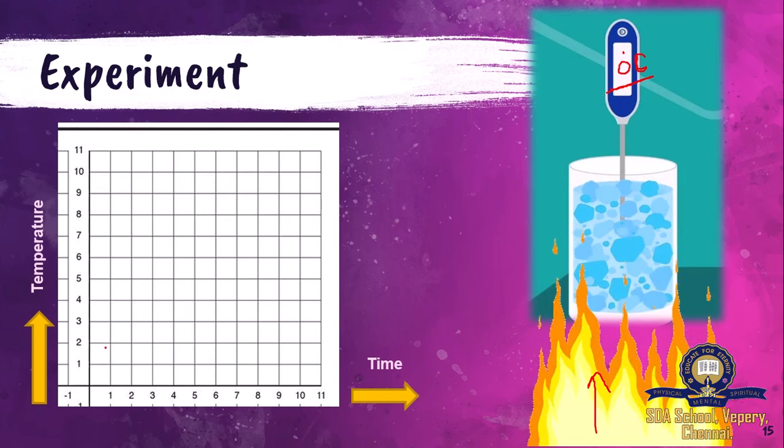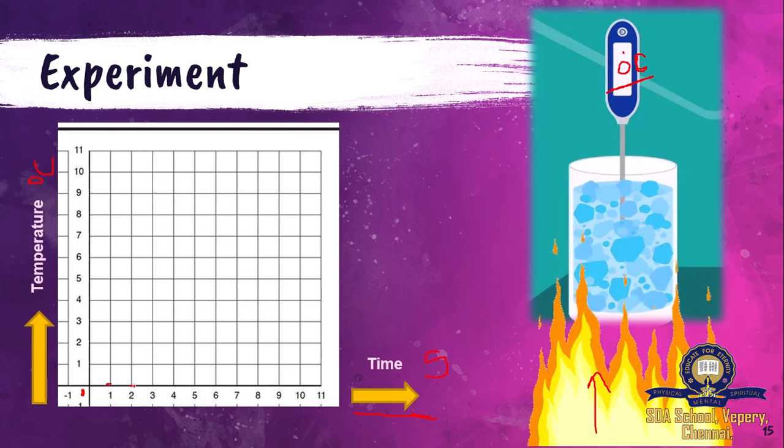So we are going to plot it in the form of a graph. On the x-axis I am going to take time, in seconds. On the y-axis I am going to take temperature in degrees Celsius. So we'll start here. Initially the temperature is 0 degrees because it is ice. After 1 minute, again 0 degrees.